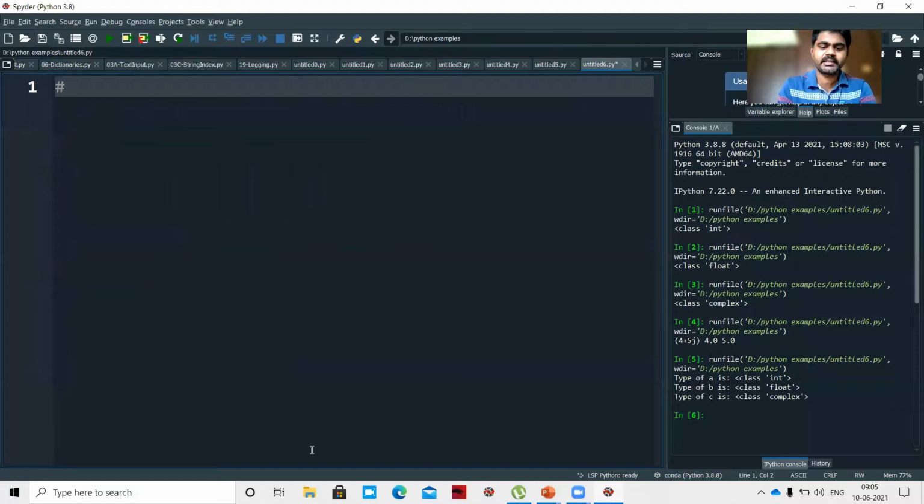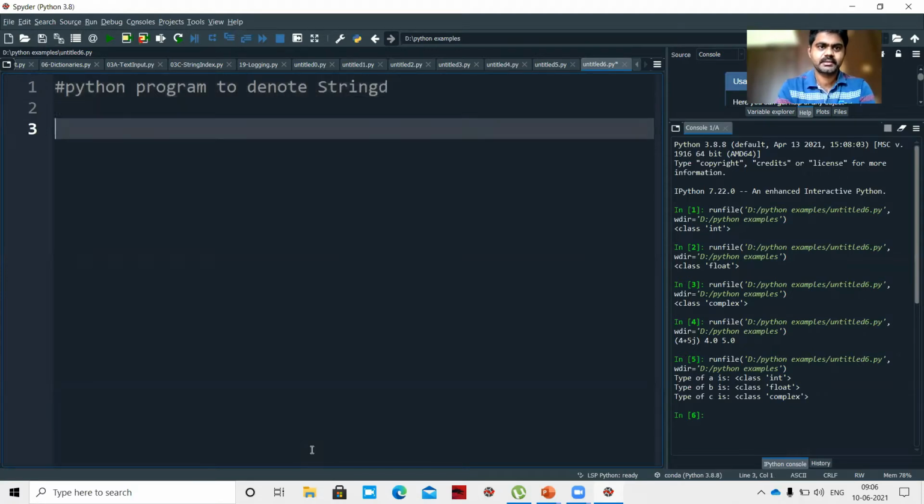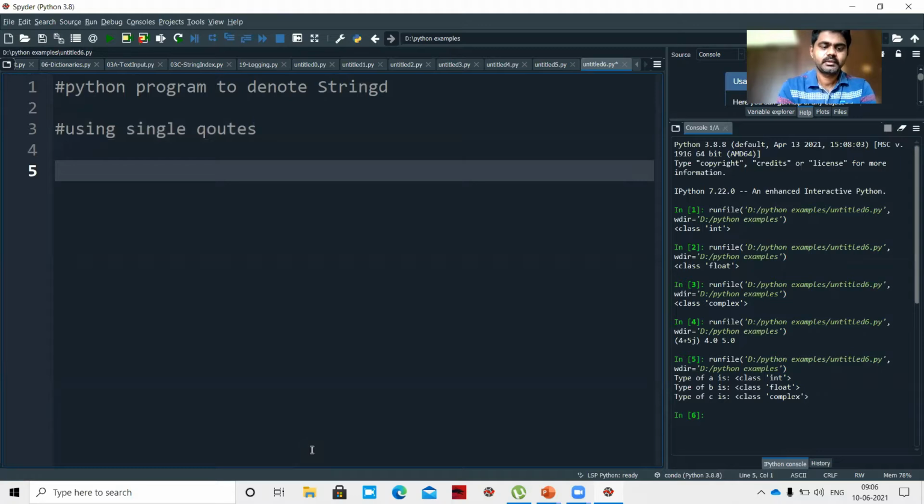So first, for a comment, we'll write: Python program to denote strings. Okay, so first one, using single quotes. Let us say str1 equal to, in single quotes, 'Hi, this is Praveen.'